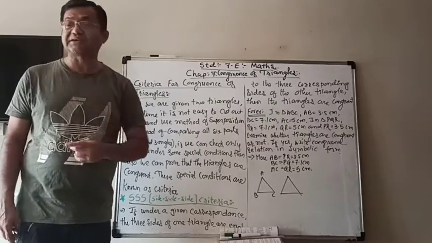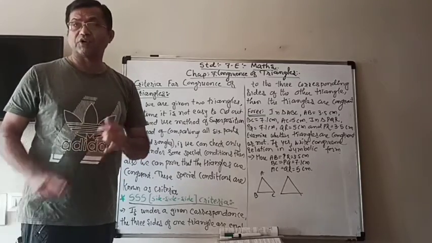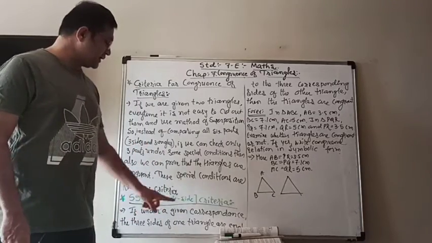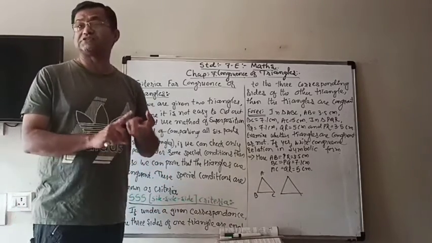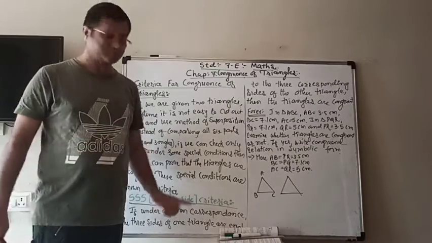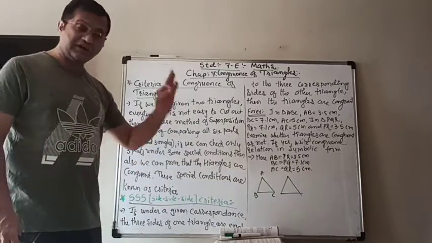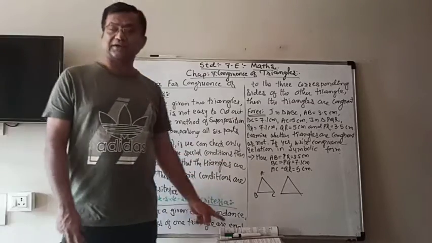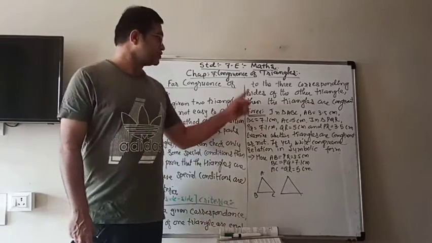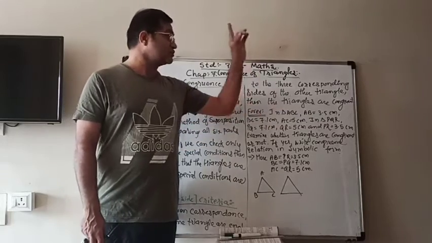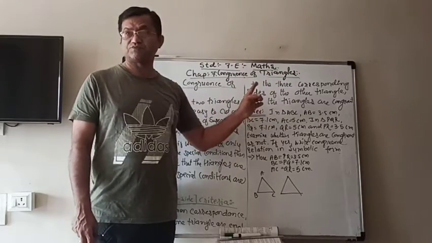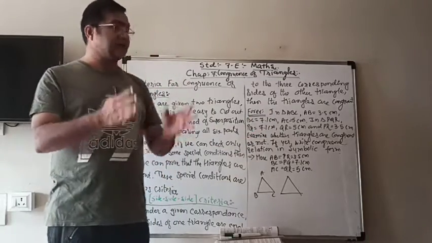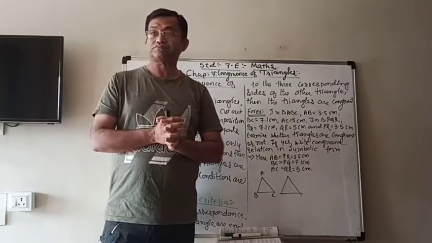And you have to learn the criteria. For 1 mark it can be asked. This sentence is very, very important. If under a given correspondence, the three sides of one triangle are equal to the three corresponding sides of the other triangle, then the triangles are congruent.